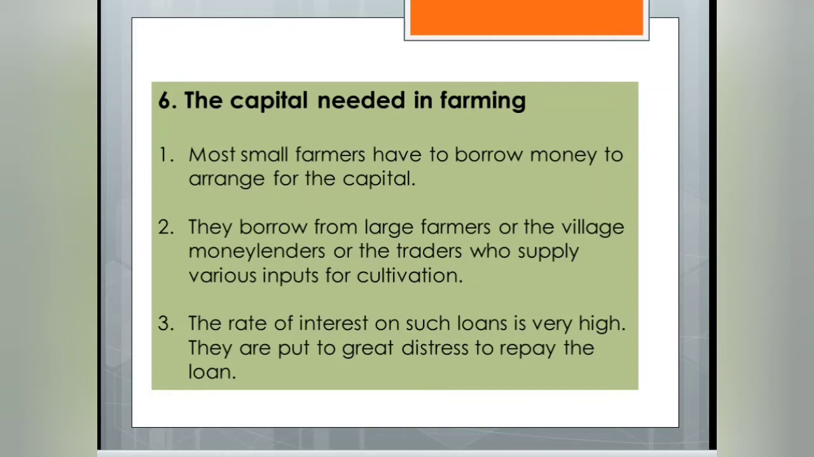Now, the capital needed in farming. You already know that capital is required, then only anything is possible, like farming also. In villages, how can the farmers get the money? Simply, they borrow the money from big farmers or moneylenders, and they charge a very high interest rate, and it is very difficult or distressing to repay the loan. So this type of situation comes up in Palampur.